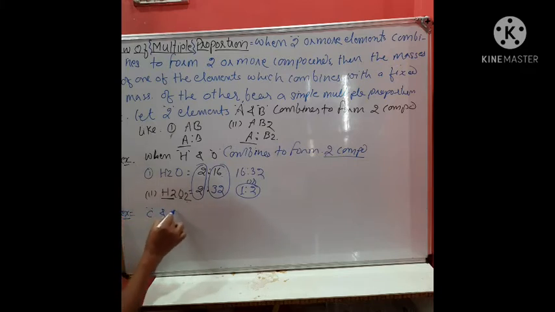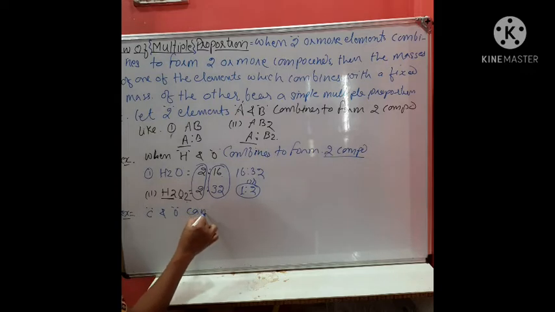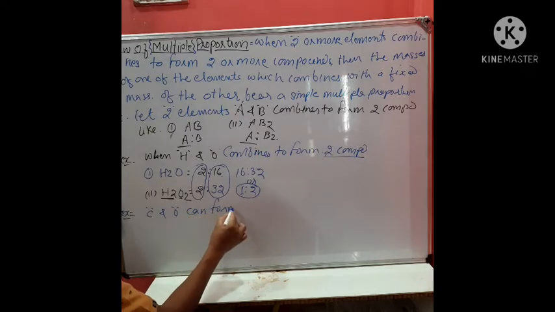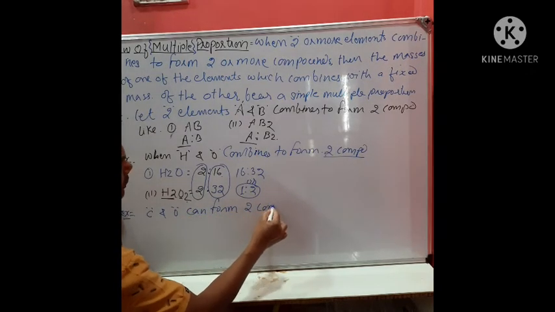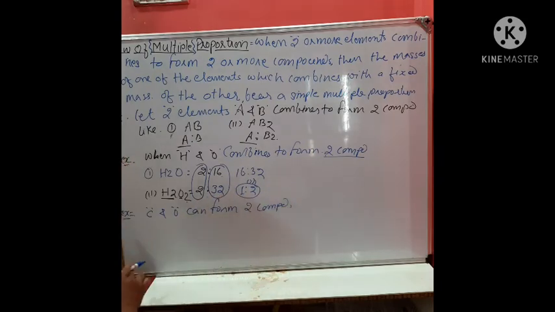Carbon and oxygen can form two compounds. Now what are these compounds? One of the compounds is carbon monoxide, you all know, and the second compound is carbon dioxide. What about the mass ratio in carbon monoxide? This is 12:16.